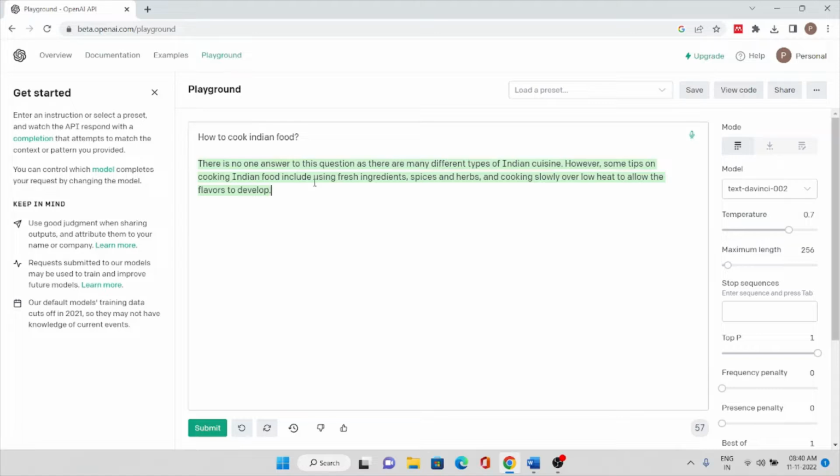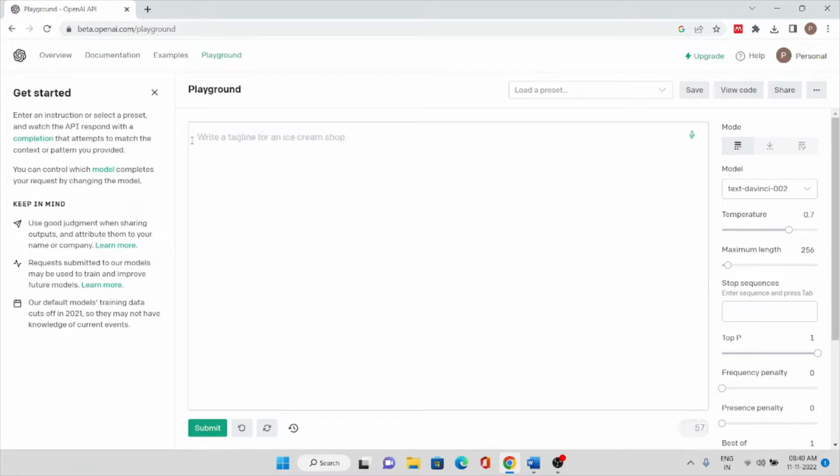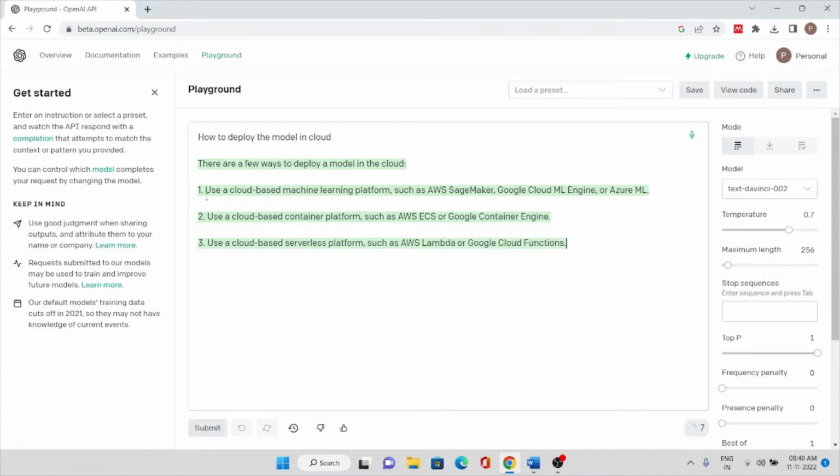There is no specific answer for this, and let's try something related to data engineering: how to deploy the model in cloud. Just try to submit it. There are a few ways to deploy a model in cloud. This is really amazing, guys. So you can use this application, OpenAI Playground.